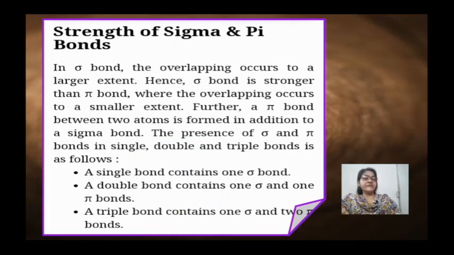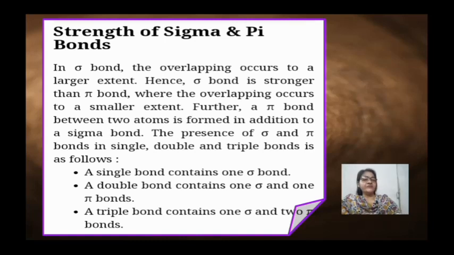Now what about strength of sigma and pi bond? As in sigma bond the overlapping occurs to a larger extent, it is a stronger bond than pi bond, where in pi bond overlapping is not so much effective, it is to a smaller extent.